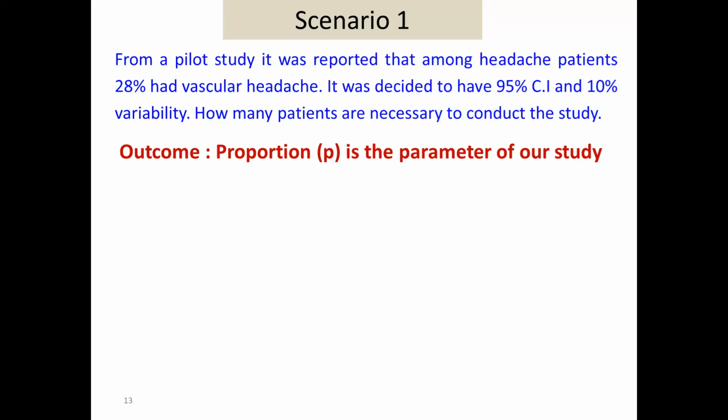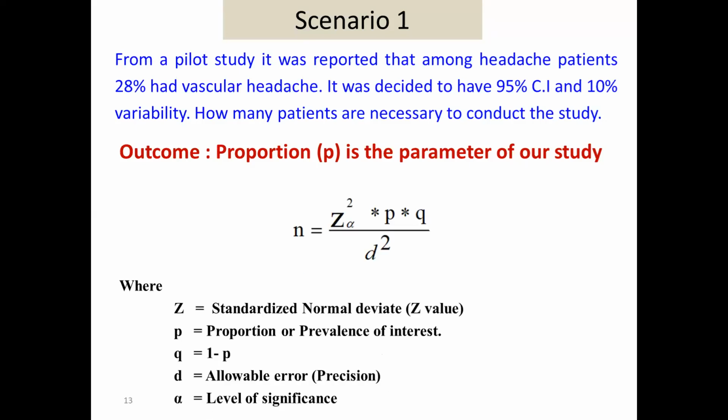If your outcome is single proportion, this is the formula used for sample size estimation. Very frequently used formula for calculating the sample size. People call it 4pq by d square. I've seen some people say this is the only formula for sample size calculation, irrespective of the hypothesis, they don't look at the outcome. A person comes, what is your study? My study is this. Okay, use 4pq by d square. That is wrong.